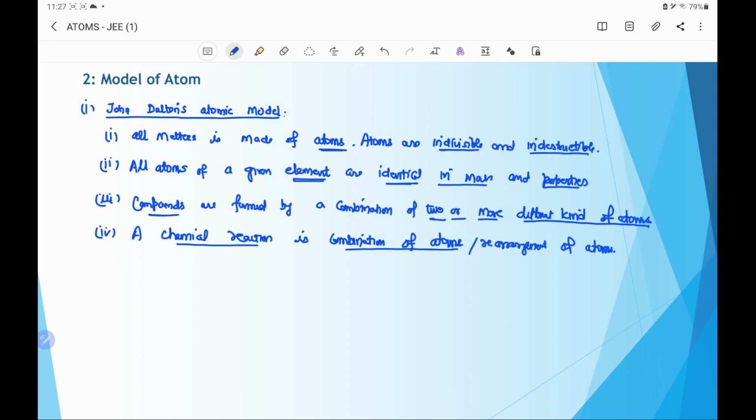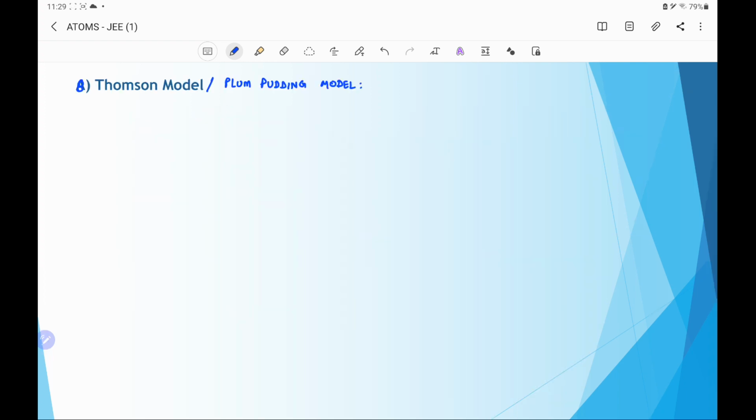Next model is the Thomson model, and it is also known as the plum pudding model. In this model, Thomson proposed that the total positive charge is diffused over the atom, in which the negatively charged particles are embedded to counterbalance the positive charge to make the atom neutral. But this model could not explain the stability and the spectra of the atom.